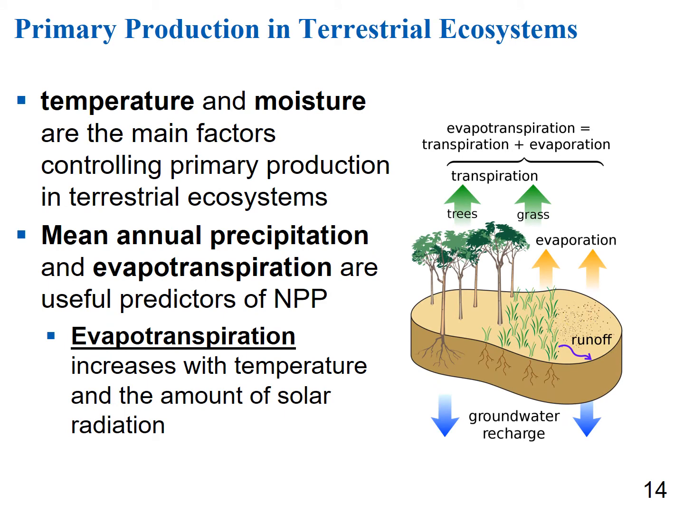In terrestrial ecosystems, primary production is typically limited by temperature and moisture. Mean annual precipitation and evapotranspiration are useful predictors of net primary production in terrestrial ecosystems. And recall again, evapotranspiration is the evaporation from the soil and transpiration from plant body surfaces. Evapotranspiration increases with temperature and the amount of solar radiation.